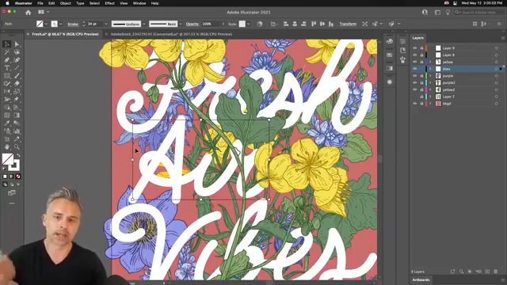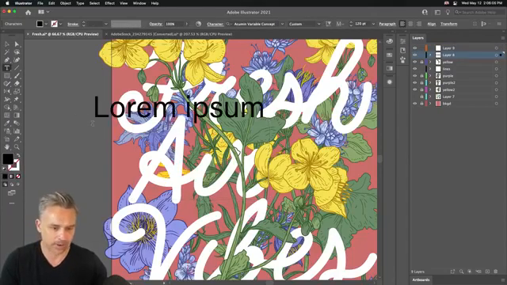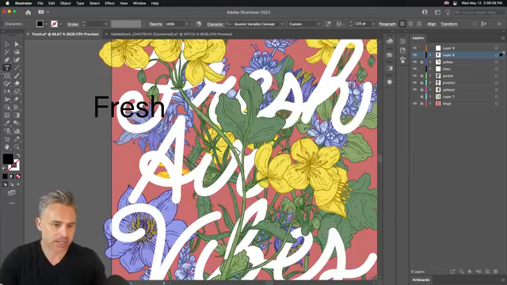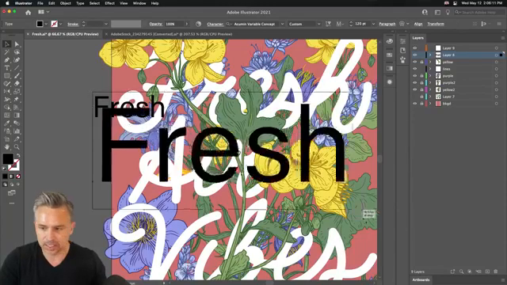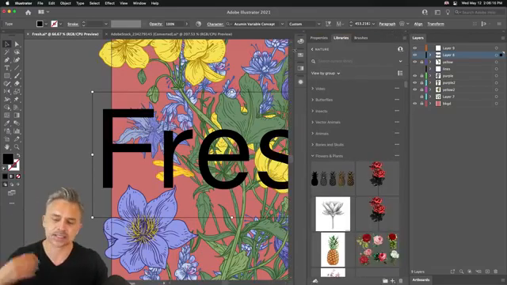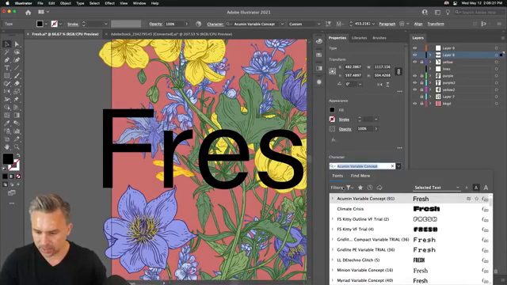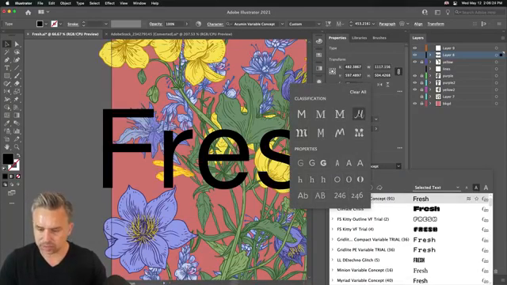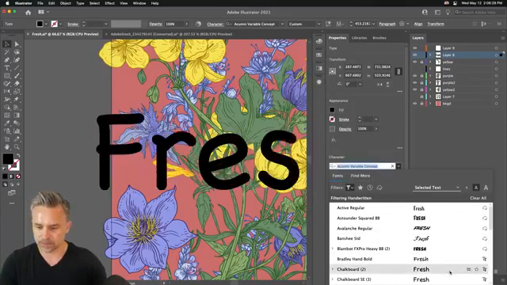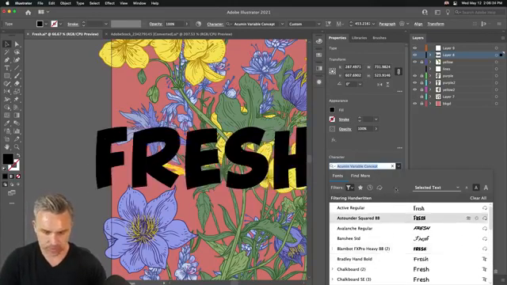Puppet Warp and recolor artwork, right? So now what I did, and again, I'm not showing you this whole part, but basically I would grab a font and I would type in fresh, and I would make sure this font, again, is, of course, a fresh font, something that is cursive, right? So we'll go into properties, click right down in here. We'll go out to the sort of script type fonts or hand fonts, right? So selecting that, and I can kind of roll through and see what's going to work for this particular design,